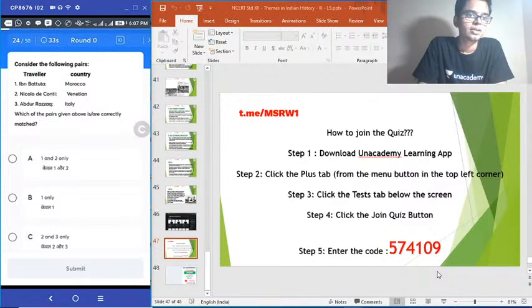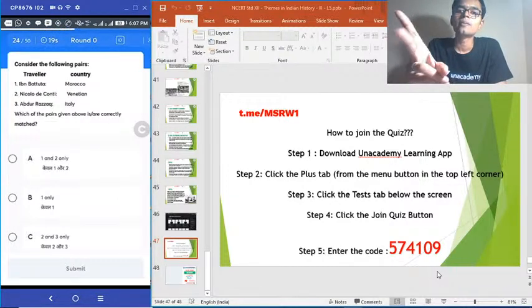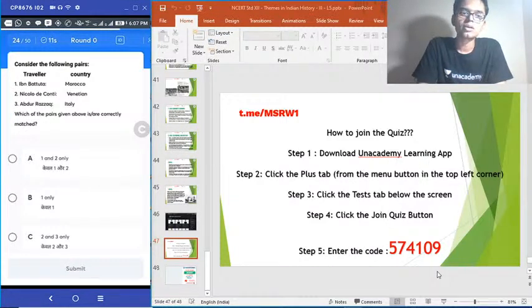24th question. Consider the following pairs. Ibn Battuta, Morocco. Niccolo di Conti, Venetian. Abdul Razak, Italy. Which of the above pairs are correctly matched? So the travellers and the country, very important. Travellers, their country, on whose reign did they come to India? All these are very important. I think this is a pretty direct one, very easy. Time's up.